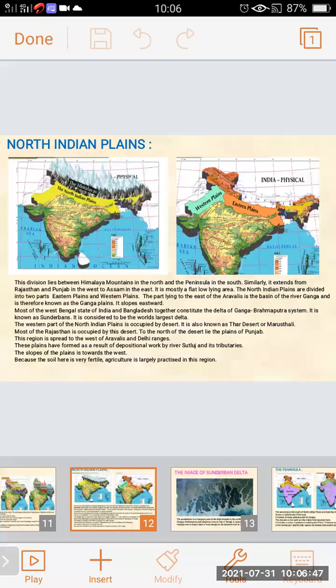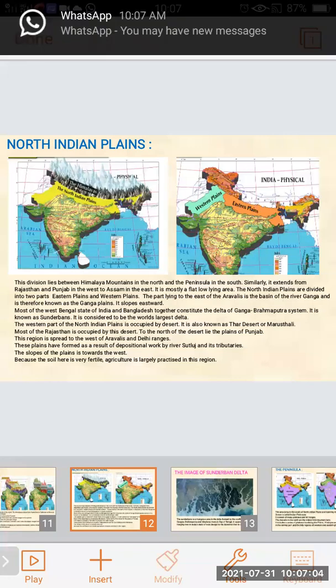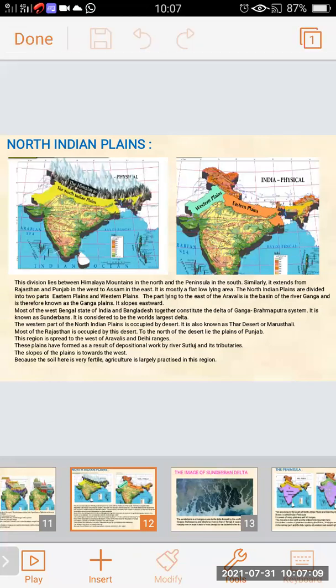The western part of North Indian plain is occupied by desert, so it is also known as the Thar Desert or Marustali. Most of Rajasthan is occupied by this desert. To the north of the desert lies the plain of Punjab. This region is spread to the west of Aravallis and Delhi range. These plains have formed as a result of depositional work by river Satluj and its tributaries. The slope of the plain is towards the west side. Because of this, the soil here is very fertile, so agriculture is mainly practiced in this region, in the North Indian plain.